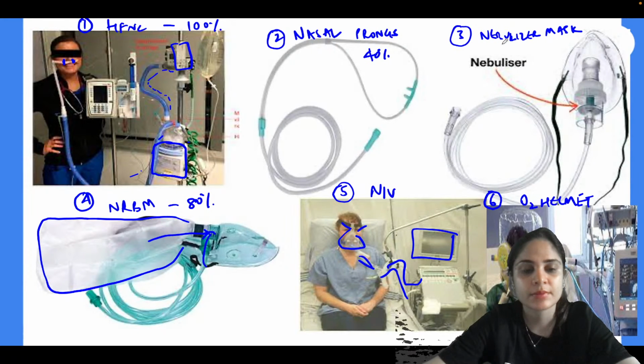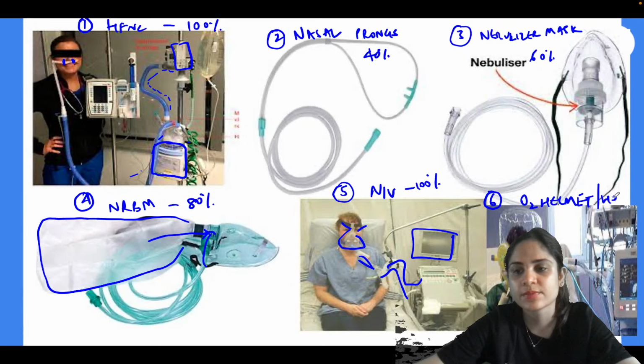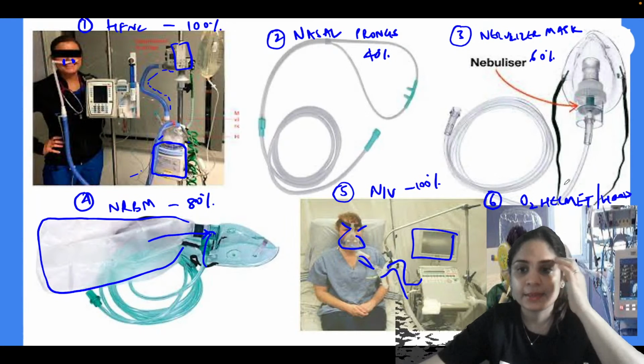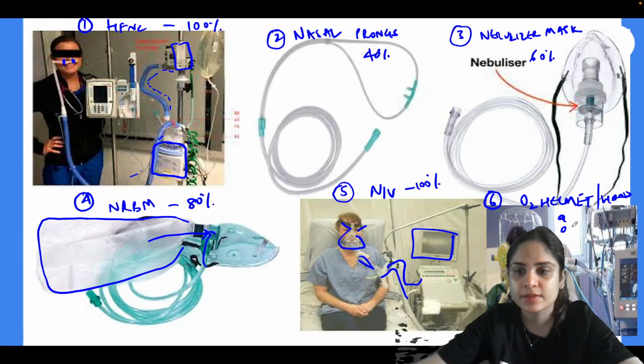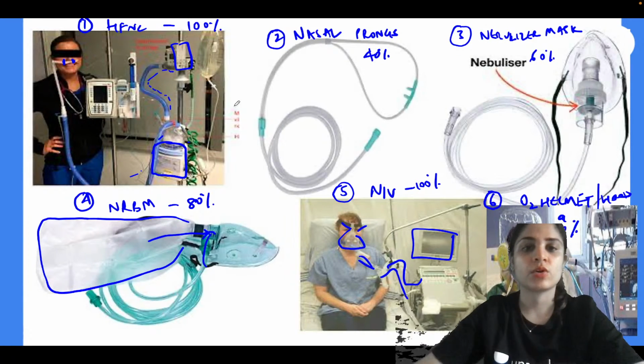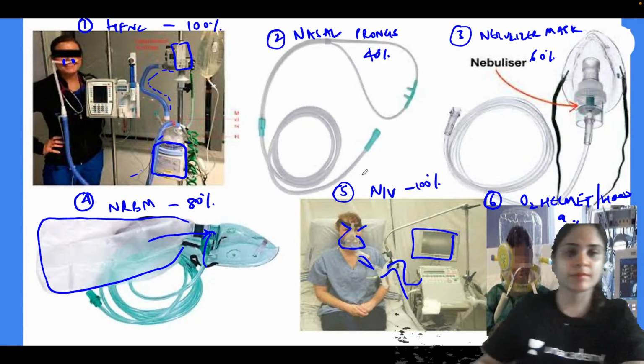Nebulizer mask gives maximum FiO2 of oxygen prongs 30 to 40%. Acha. Nebulizer mask gives maximum FiO2 of 60%. NIV mask gives maximum FiO2 of 100%. And your oxygen helmet or oxygen hood gives maximum FiO2 of 90%. Okay, writing over here 90%. Okay? So these are all your oxygen delivery devices and the maximum FiO2 that they give.